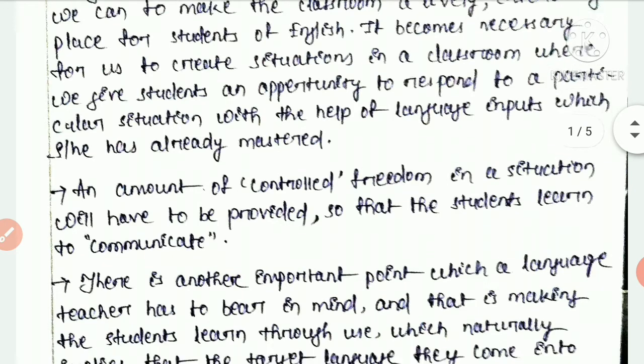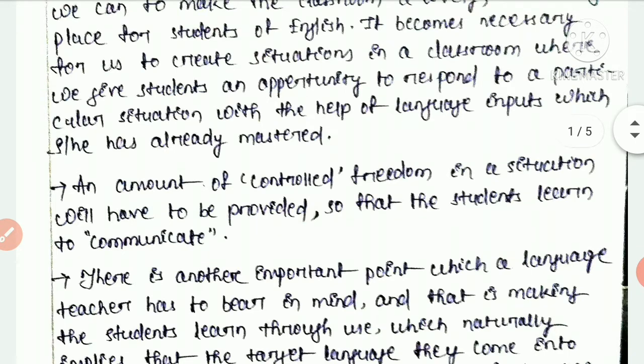Then an amount of controlled freedom in a situation will have to be provided so that the students learn to communicate. So we should help the students learn how to communicate inside and outside the classroom in English. A controlled freedom of situation we have to inculcate in our classroom. Freedom is given to the students, but it is controlled freedom. If we give more freedom to the students, then the situation will become noisy. So we have to handle that situation.